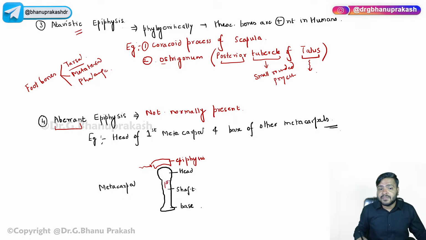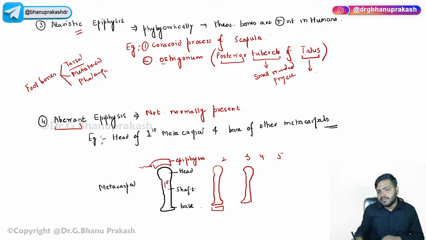Head of the first metacarpal, whereas when we have the base wala part, right? There is an epiphysis coming on the second, third, fourth, fifth. Basically, the epiphyses are developing at the base of the second, third, fourth, and fifth metacarpals.